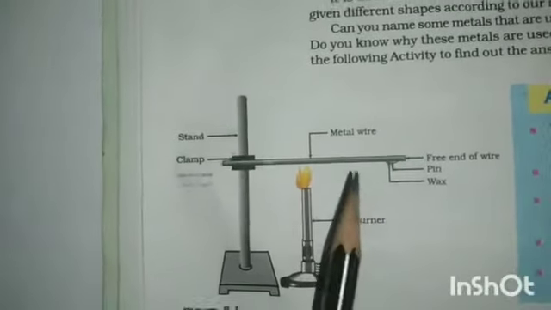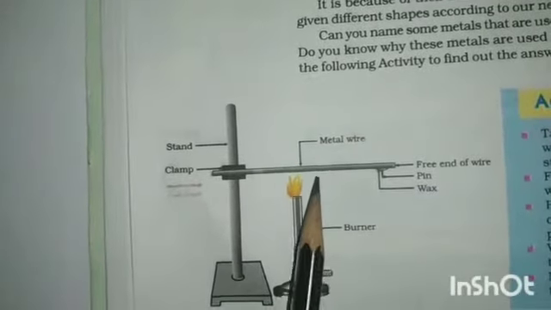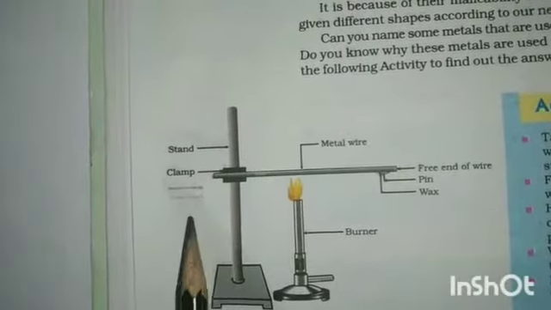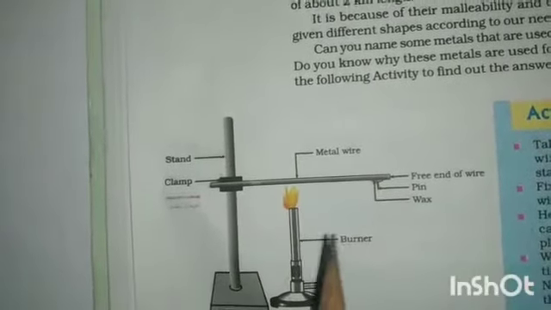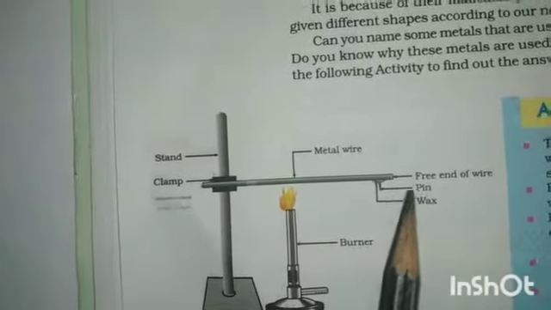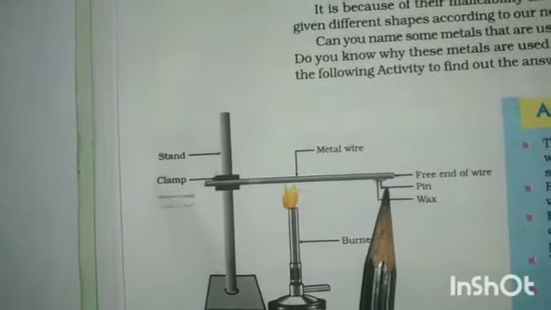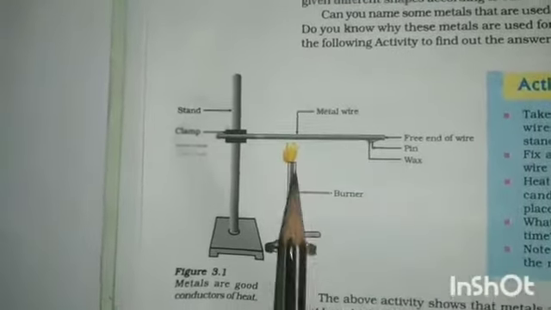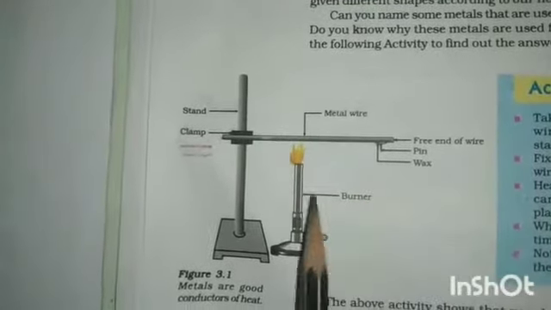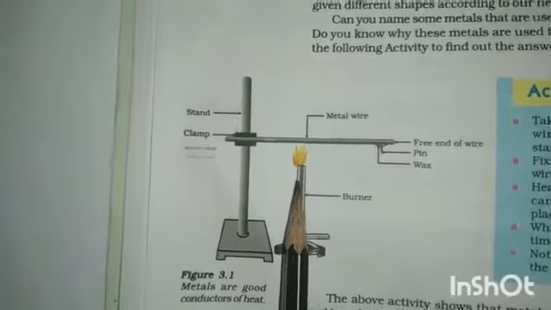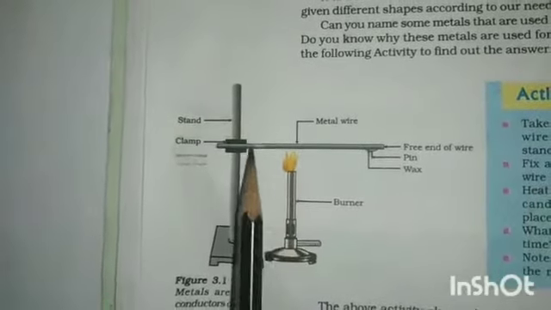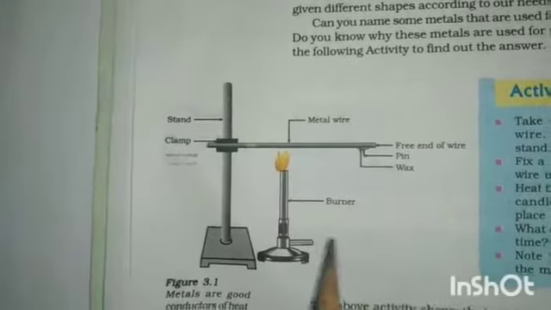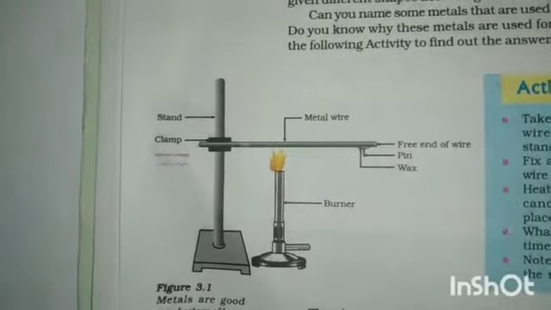Here they have taken an aluminum wire, or you can take a copper wire. We should clamp this wire onto the stand as shown in this figure. We have to fix a pin at the free end of the wire with the help of wax, and we should heat this aluminum wire with a spirit lamp or a candle or even a burner near the place where it is clamped. And what do you observe after this?